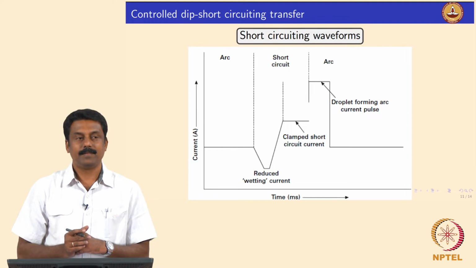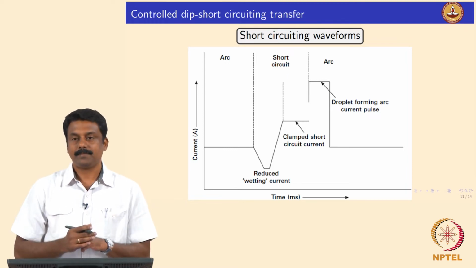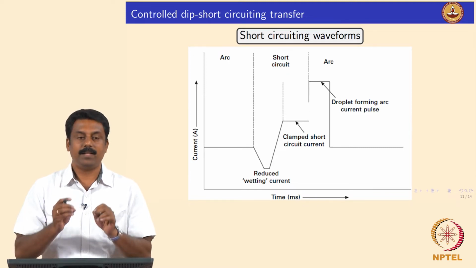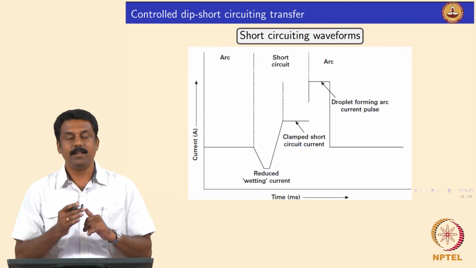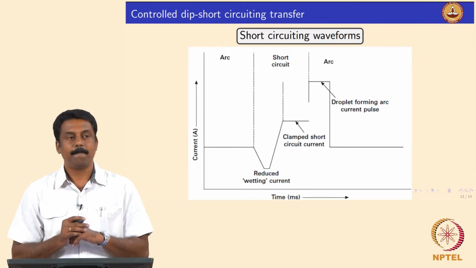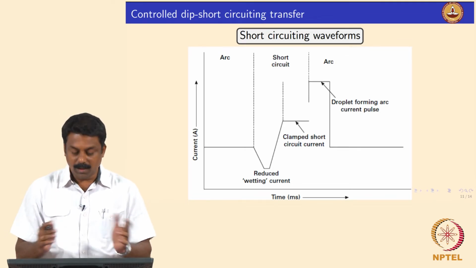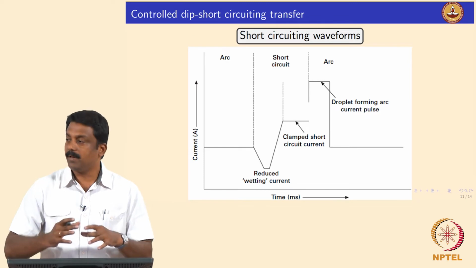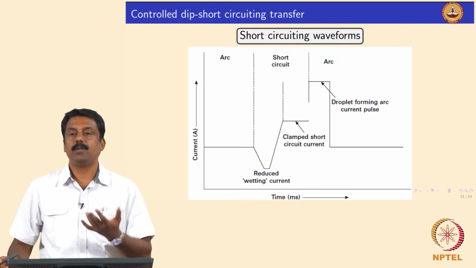By doing so we can achieve a very stable transfer, but the trick is we have to identify at what moment the short circuiting happens, so that we can turn the current off. It is clear.